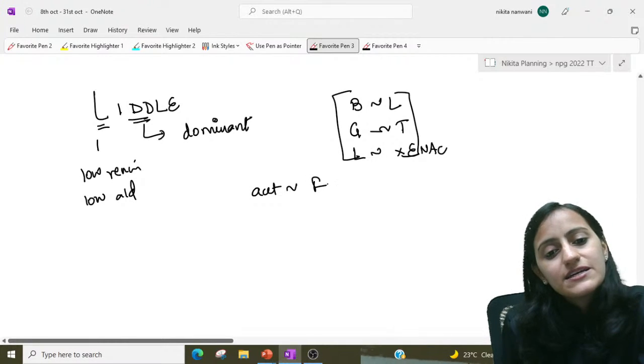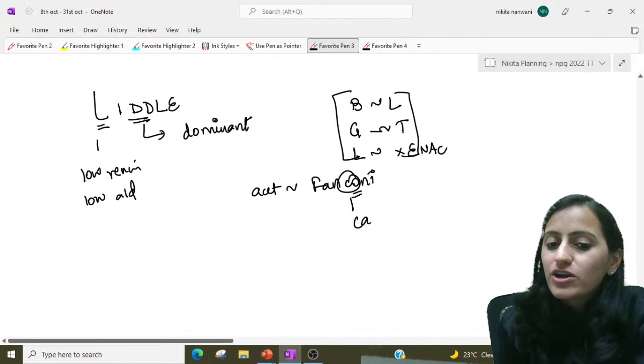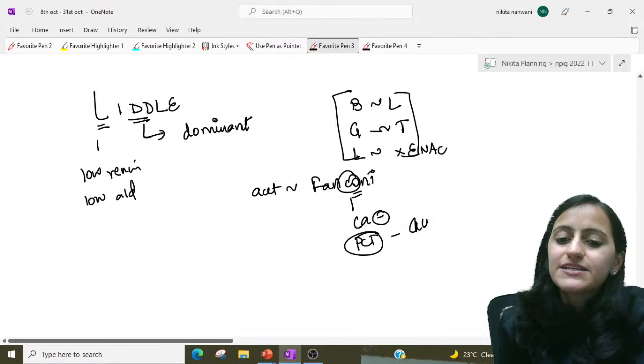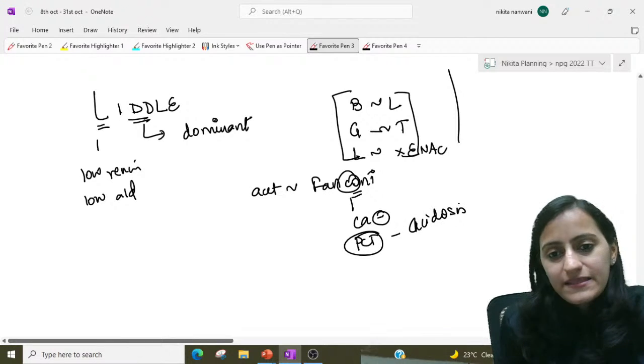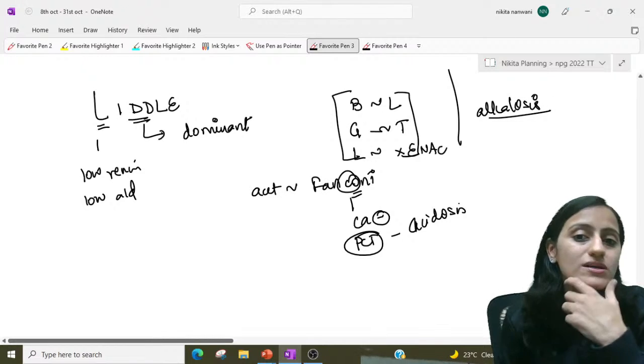Like acetazolamide, you have Fanconi's. Remember Fanconi's, C for carbonic anhydrase inhibitor, that is PCT affected. It causes acidosis. The rest of them cause alkalosis.